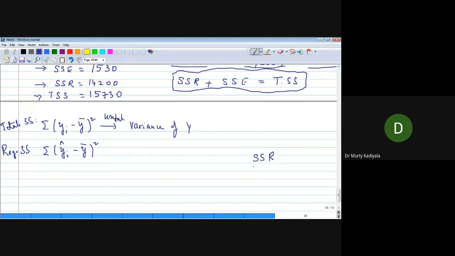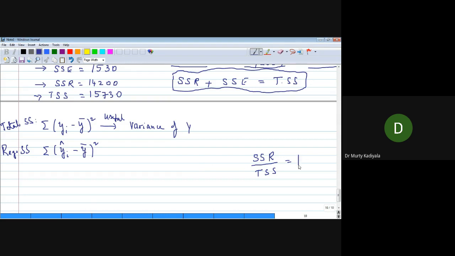Right. SSR is due to the regression model and total sum of squares is from the data. Ideally, this should be equal to 1. The reason is, I want total sum of squares and regression sum of squares both to be equal. If I have this, then obviously I will not have any error. So ideally, this should be equal to 1.